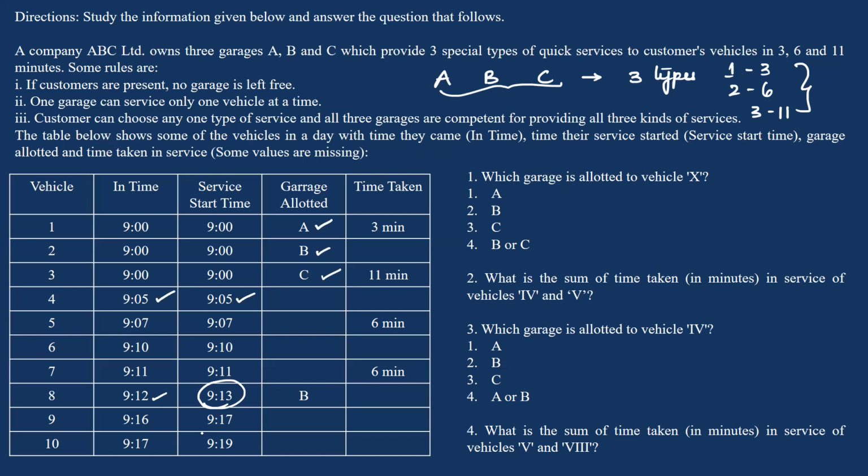Isn't it? Okay. So this is a missing tabular data with puzzles. This has an indirect application of puzzles. Okay, so I'm sure that you'll have more than one case for sure. So you need to identify which vehicle went to which garage depending on the time taken, and you need to fill the table completely.